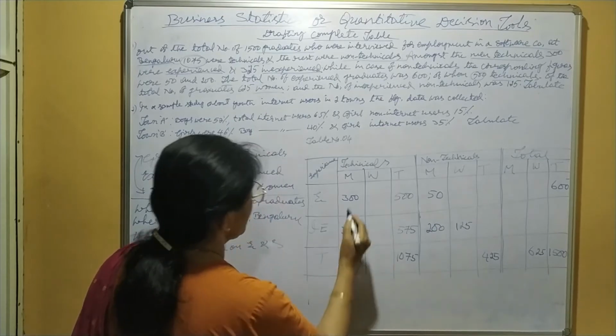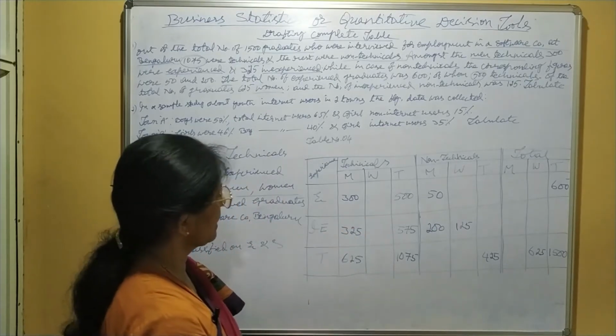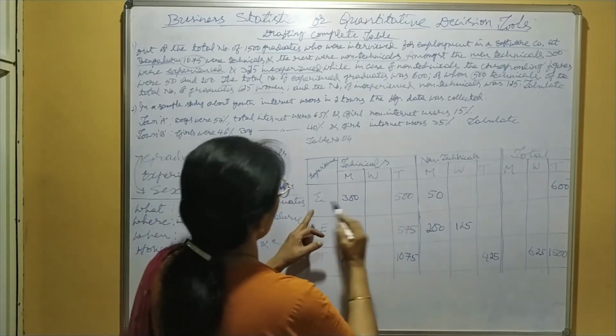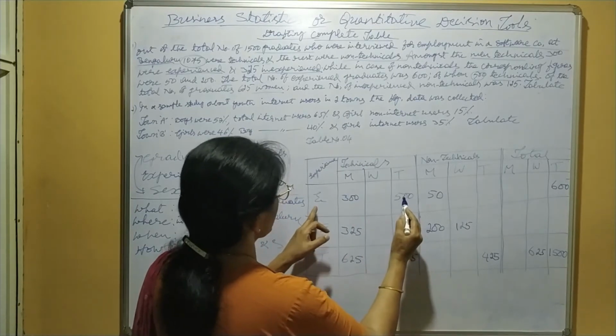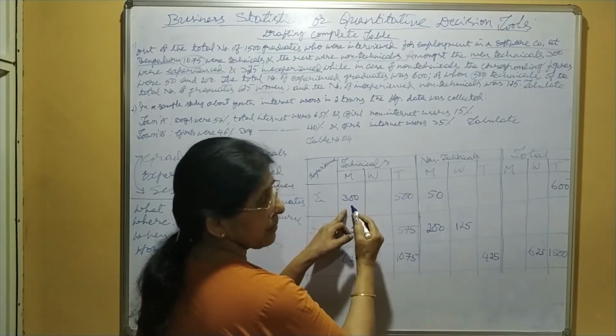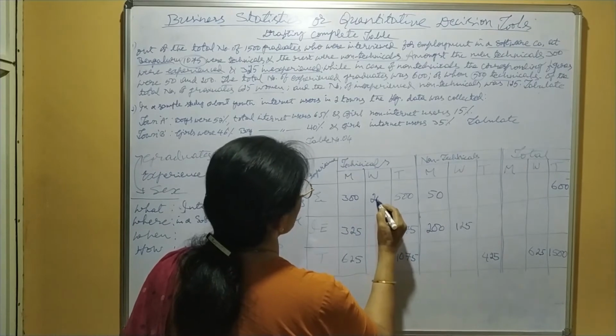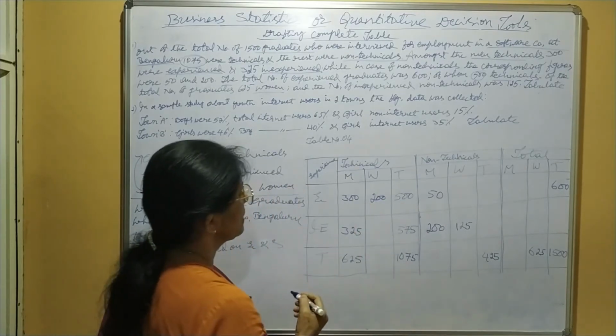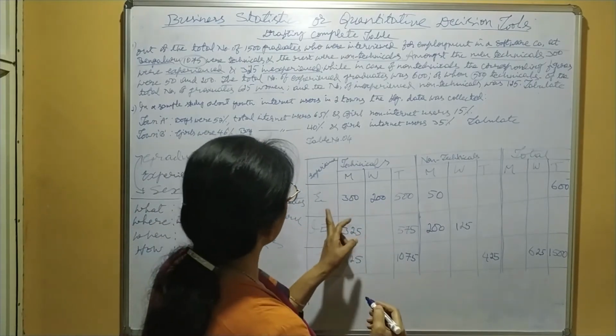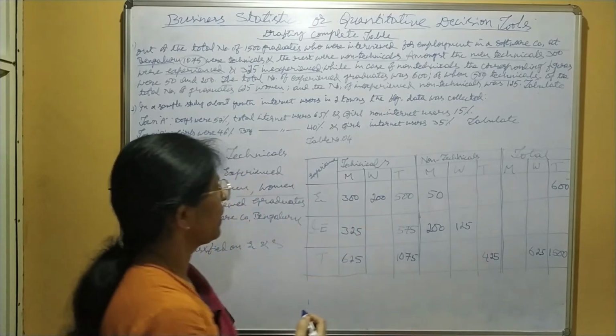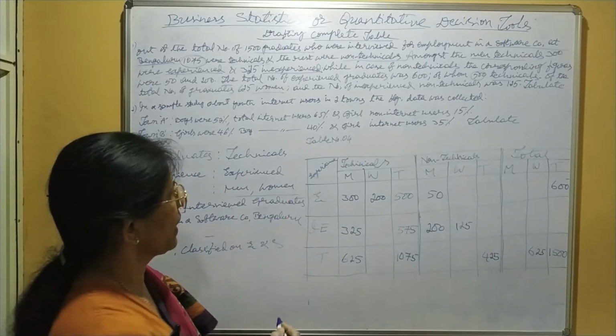Now here under technicals, men and experienced 300, men and inexperienced 325, therefore total men 625, 300 plus 325. Now out of 500 experienced, 300 men, means remaining 200, 500 minus 300, they are women.